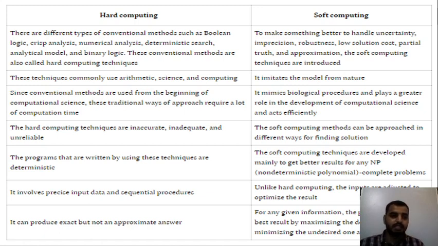What is the next thing it says? The hard computing techniques are inaccurate, inadequate and unreliable. Like I have said, when it comes to a smaller problem, it can resolve it, but when it comes to a complex program, it might not work efficiently. Why? Because the program or algorithm or design is not efficient enough to solve that particular problem.